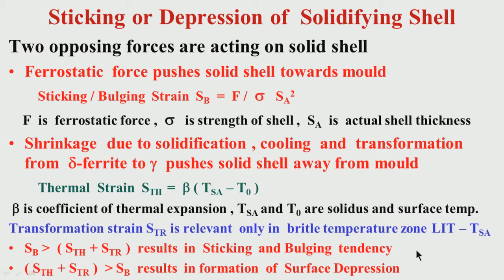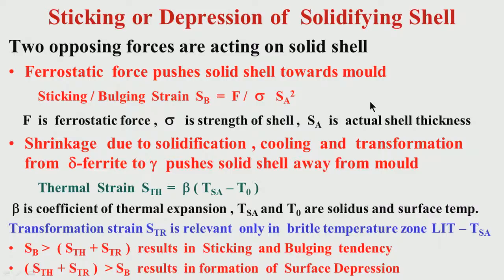And if the reverse happens, that means if the addition of the shrinkage strains due to thermal or transformation is more than the strain caused by the ferrostatic force, then what is the consequence? This will result in formation of surface depression.